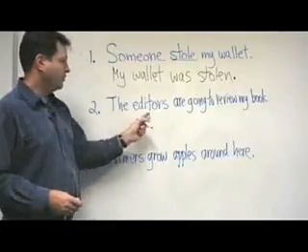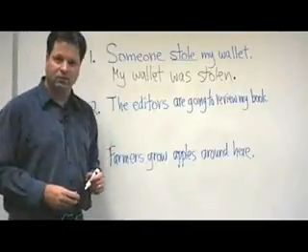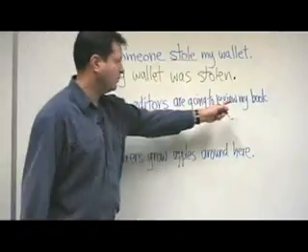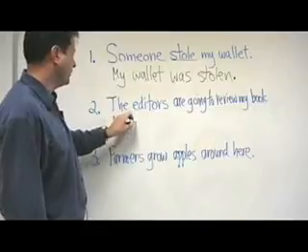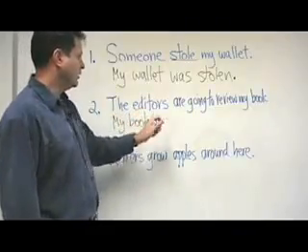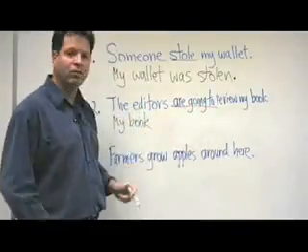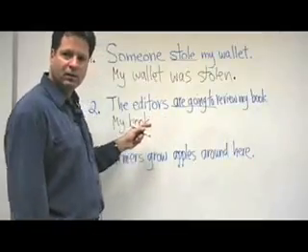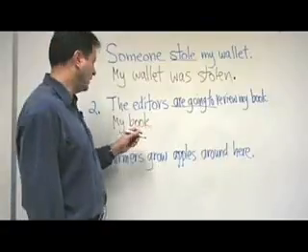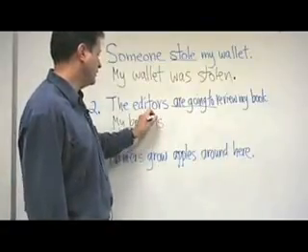Number 2, the editors are going to review my book. Well, we would take the object once more and put it as the subject, my book. Then we look at the verb tense here, are going to, present continuous. We use the present continuous of the verb to be. My book is, since it's singular, right?